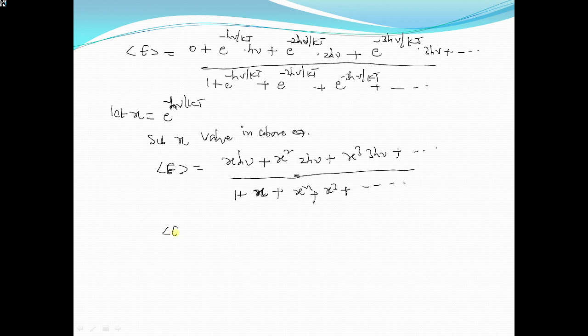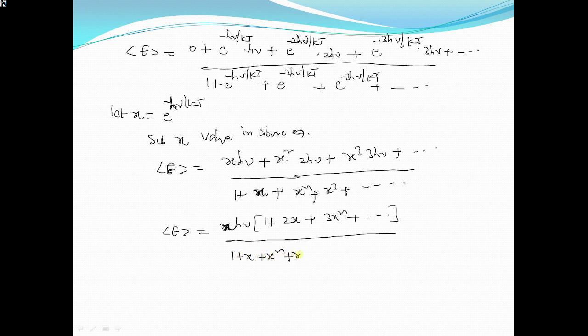So for the average energy, we can take x h nu common. Taking x h nu common, we get 1 plus 2x plus 3x square plus so on, divided by 1 plus x plus x square plus x cube plus so on.